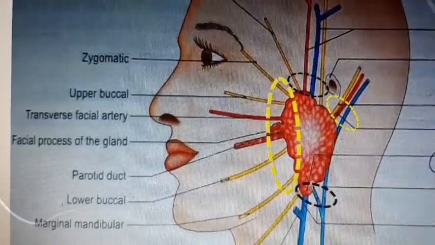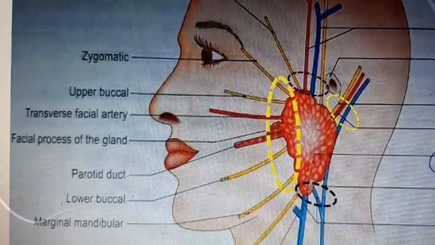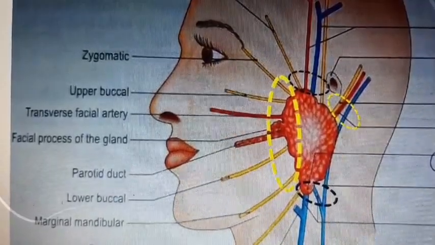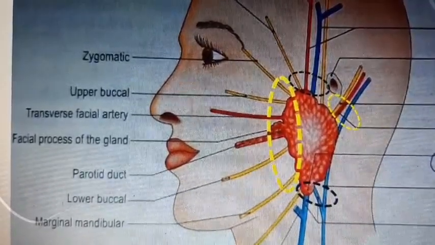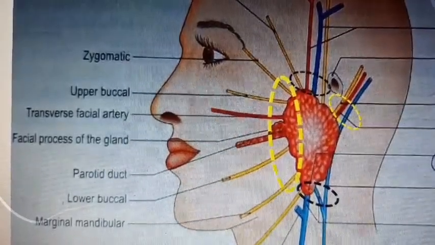Fourth one is facial process of parotid gland. Fifth one is parotid duct. Next one is lower buccal branch of facial nerve and marginal mandibular branch of facial nerve.